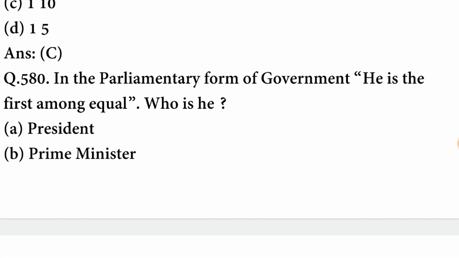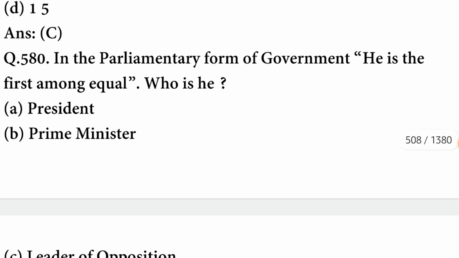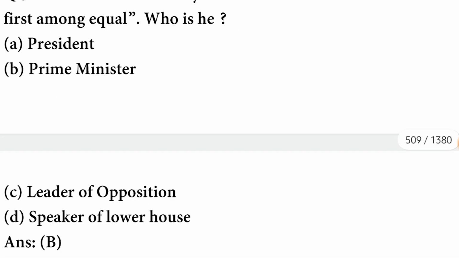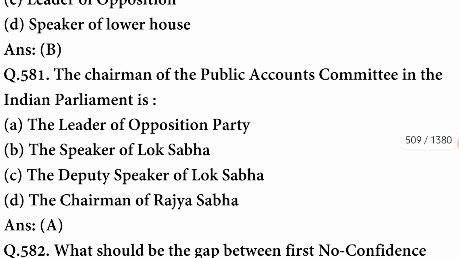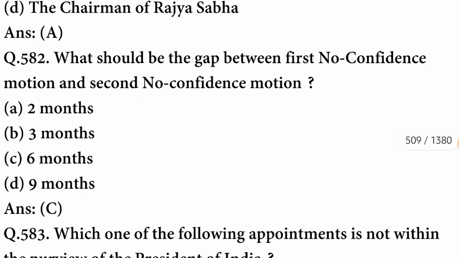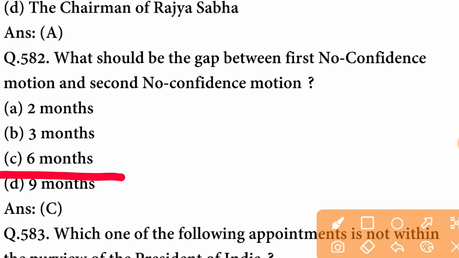In the parliamentary form of government, he is the first among equals. Who is he? He is Prime Minister. B option is correct. The chairman of the Public Accounts Committee in the Indian Parliament is the leader of opposition party. What should be the gap between first no confidence motion and second no confidence motion? So there should be the gap of 6 months.